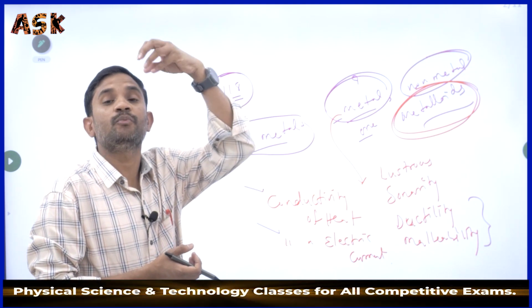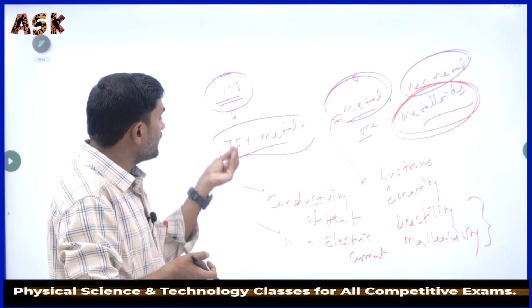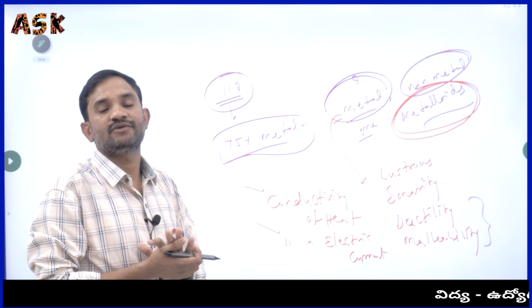Our everyday life depends completely, directly or indirectly, on metals.